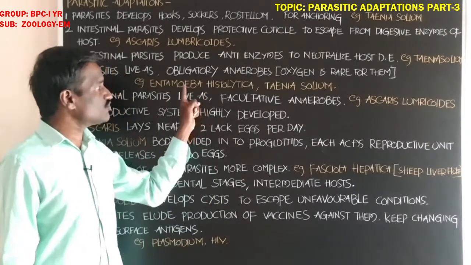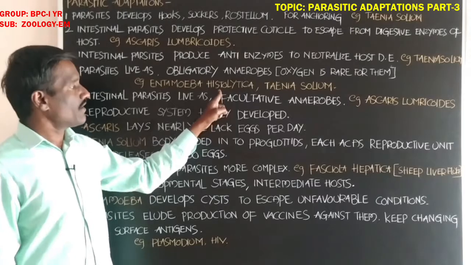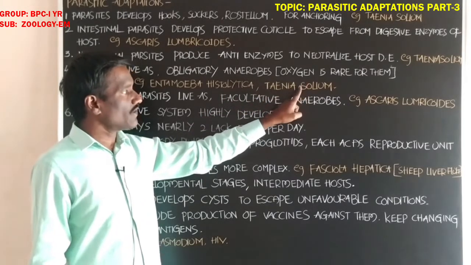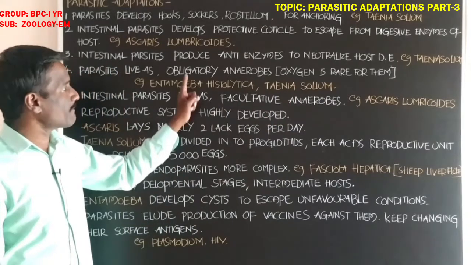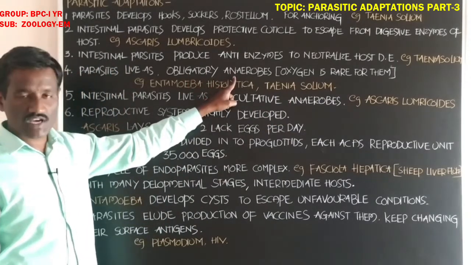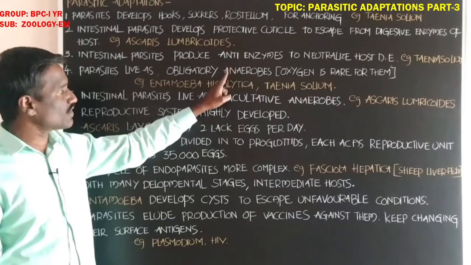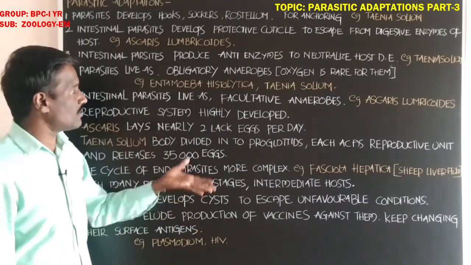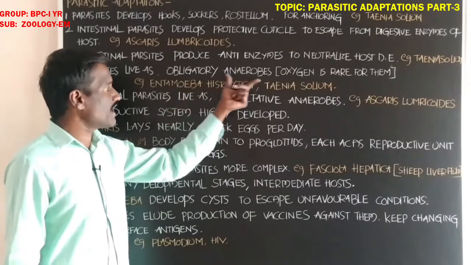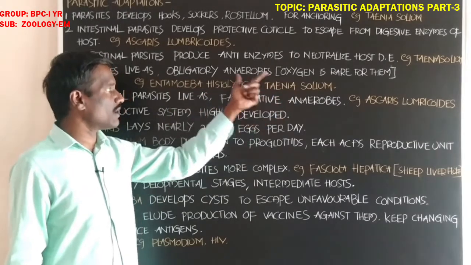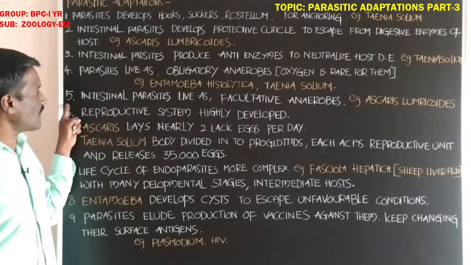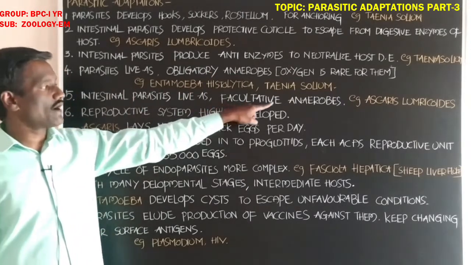It is a histozoic parasite. Next, Taenia solium also goes to anaerobic respiration where oxygen is not available. These two, Entamoeba histolytica and Taenia solium, are called obligatory anaerobes. Next, the fifth one: facultative anaerobes.